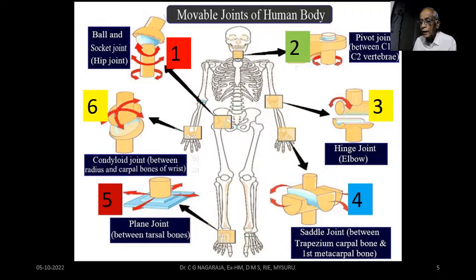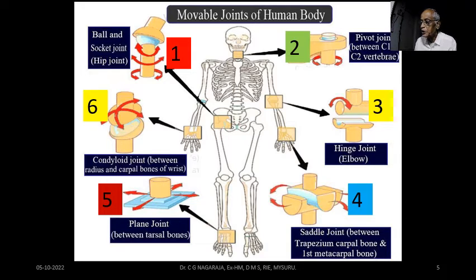Here again, I have shown you joints in a diagram. You need not write the diagram, but try to remember at least the names of those joints. I have shown here 1 in green, 2 in green, 3 in yellow, 4 in blue, 5 in red brown, and 6 also in yellow. These are the joints. Number 1 is called the ball and socket joint.